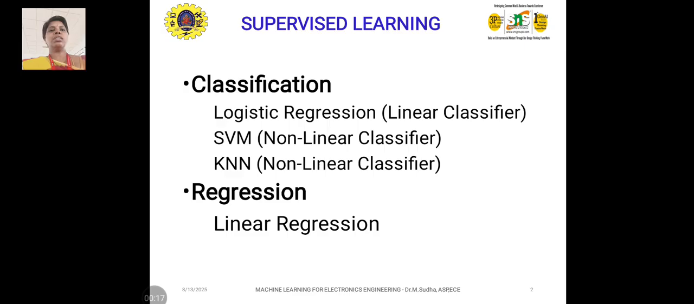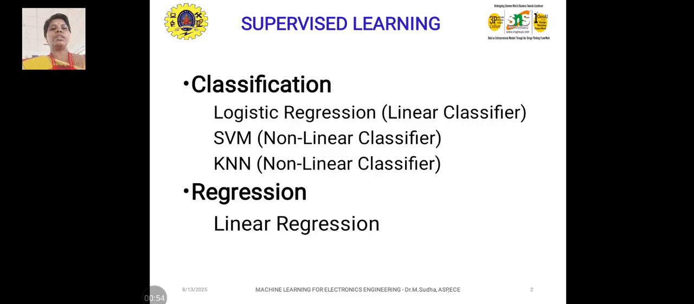In classification, we need to discuss logistic regression, which is a type of linear classifier, SVM, that is support vector machine, a non-linear classifier, and KNN, that is K nearest neighbor, a non-linear classifier. Linear means that if the input varies, the output also varies. The output depends upon the input, because we call the output the dependent variable and the input the independent variable. This is how it is named a linear classifier as well as a non-linear classifier.